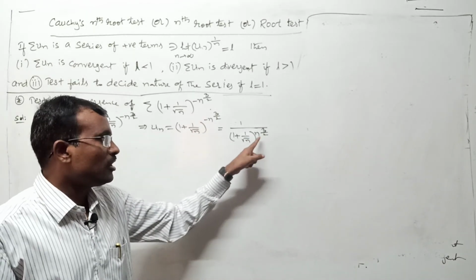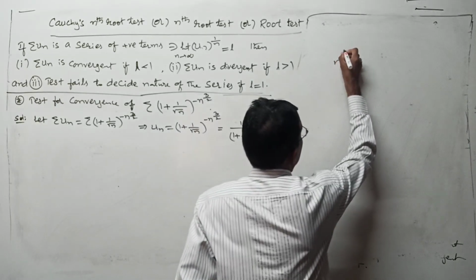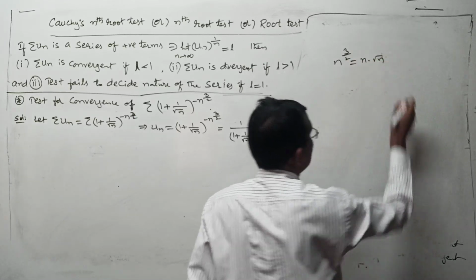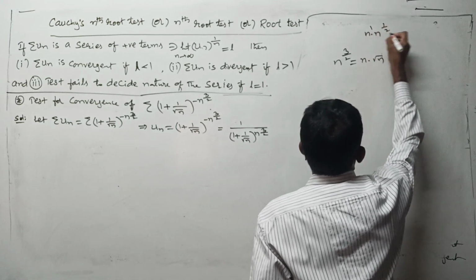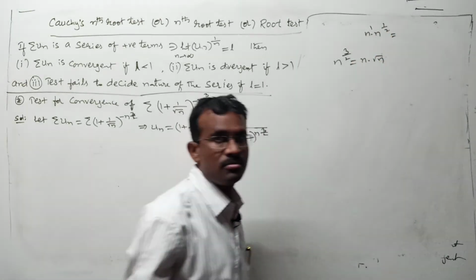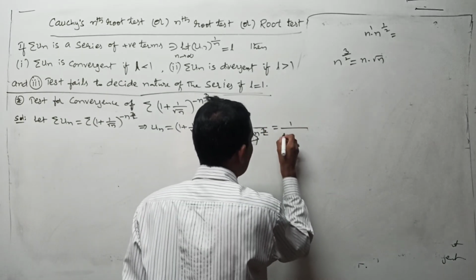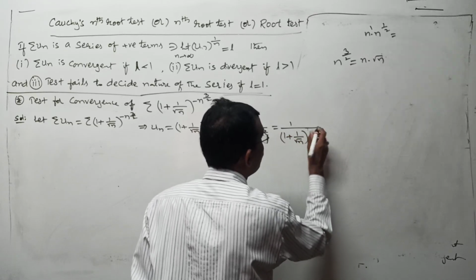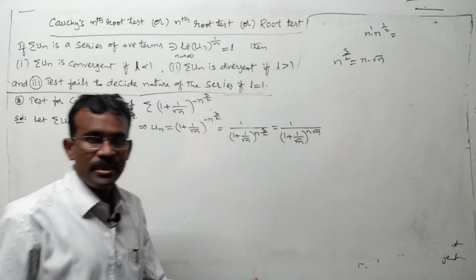But this n to the power of 3 by 2, I am going to write as n into root n. Any problem? Because n into root n is what? N to the power of 1 by 2. It should be n to the power of 3 by 2 or not? I mean this I am going to write as 1 by 1 plus 1 by root n whole to the power of n into root n or root n into n. Any order you can write.